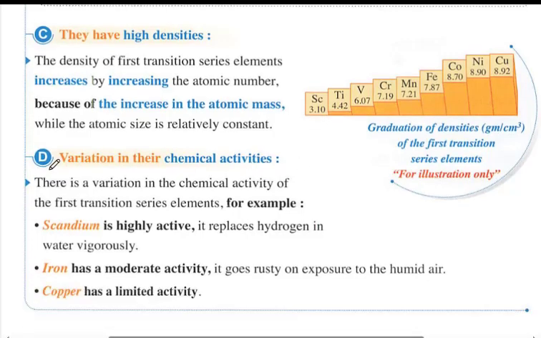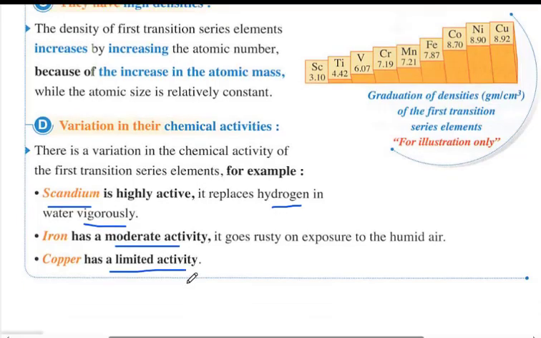Also we'll speak about the variation in their chemical activity. There are some elements in the main transition series which have high activity from the chemistry point of view. Scandium, for example, can replace the hydrogen of water very vigorously. Iron has moderate activity, and copper has limited activity. It is not inert, but less active than iron, which is moderate, and less active than scandium, which is highly active.